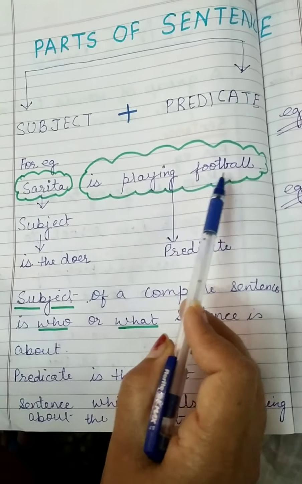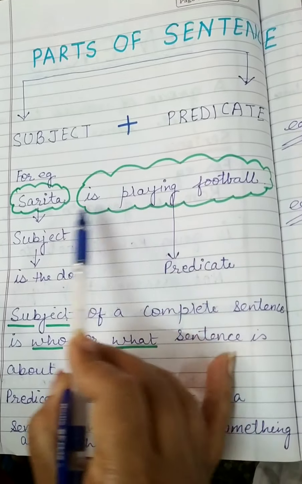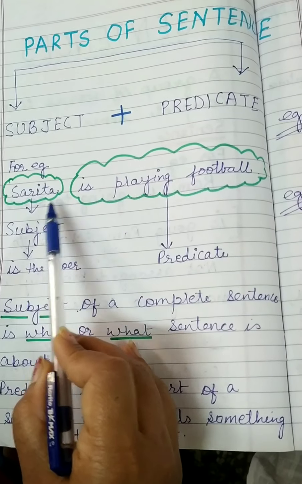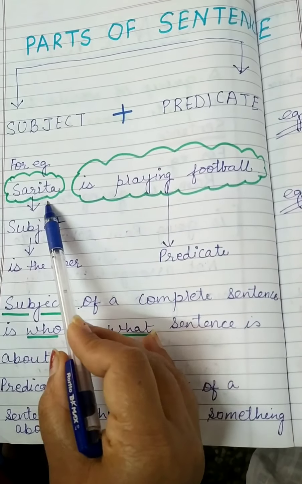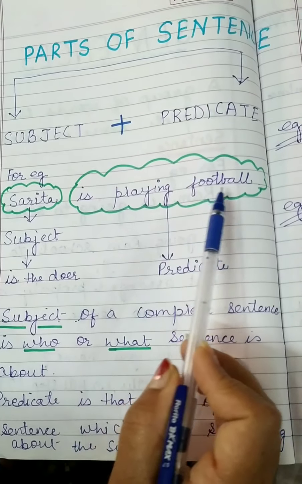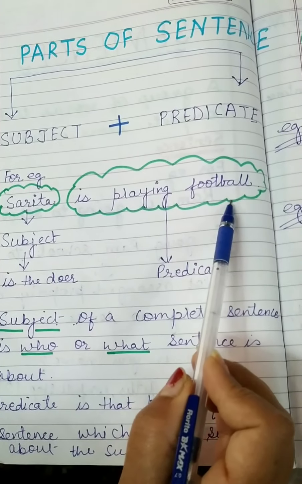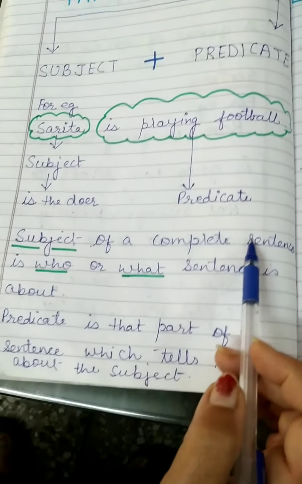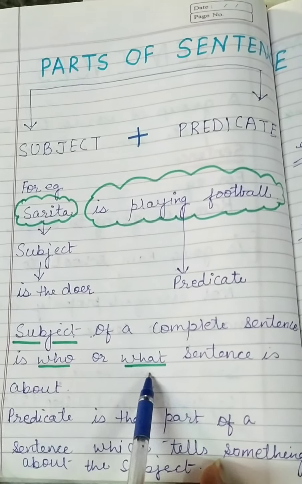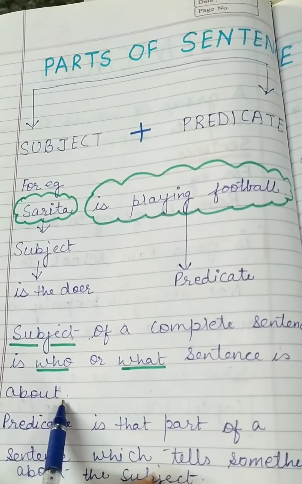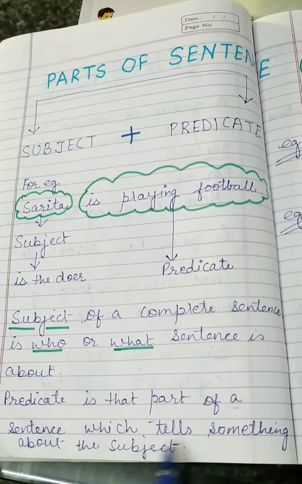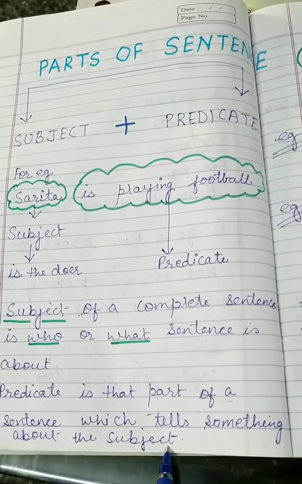Here Sarita is playing football. Sarita क्या कर रही है? Sarita football खेल रही है. Sarita काम करने वाली है. क्या काम कर रही है? वो football खेल रही है. So Sarita is the doer. So Sarita is the subject and the work done by Sarita is playing football. So, playing football is the predicate. Now, subject of a complete sentence is who or what sentence is about. Predicate is that part of a sentence which tells something about the subject. I think it is clear.